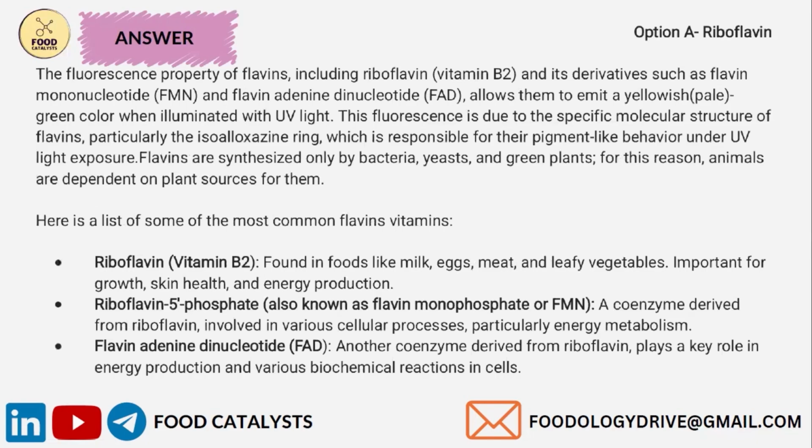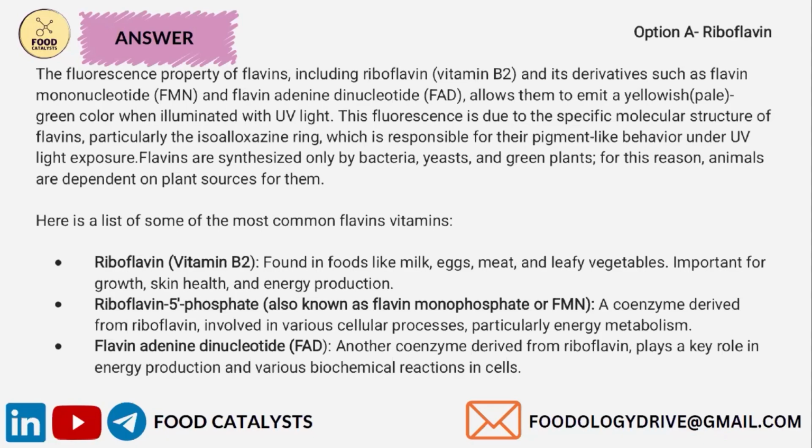This fluorescence is due to the specific molecular structure of flavins, particularly the isoalloxazine ring, which is responsible for their pigment-like behavior. Flavins are synthesized only by bacteria, yeast, and green plants, and for this reason, animals are dependent on plant sources for them.